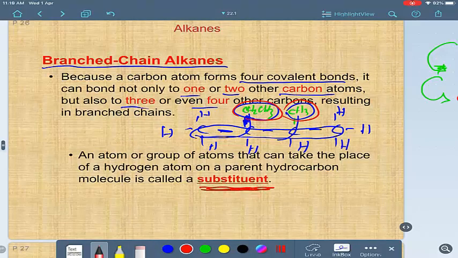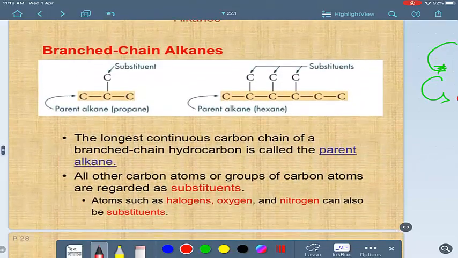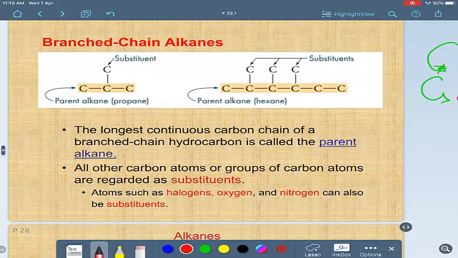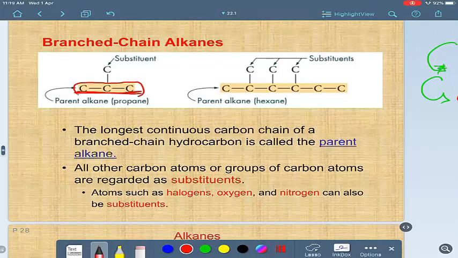So what is meant by substituent? They are groups of atoms that can take the place of hydrogen atoms on a parent hydrocarbon molecule. Look, this is a parent alkane which has a straight chain, the main chain, like propane here, it has 3 carbons. But any branched carbons here not in the straight chain are called substituents.